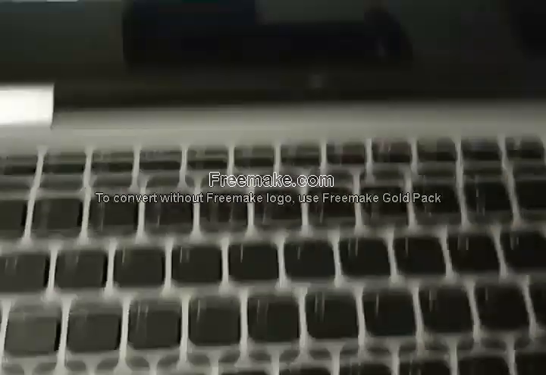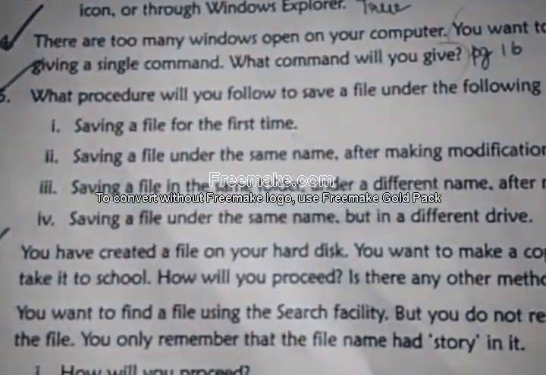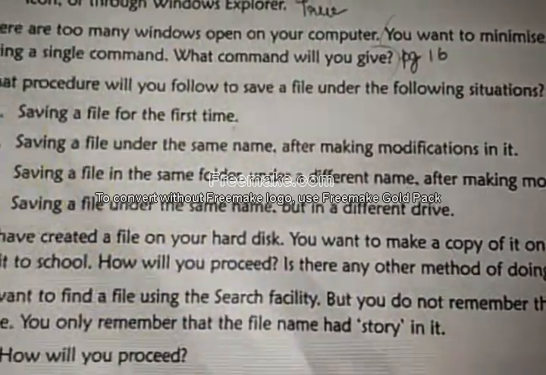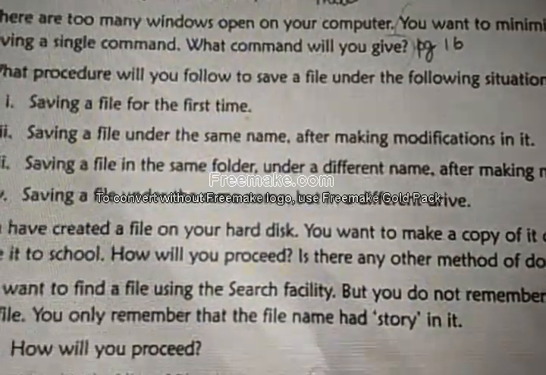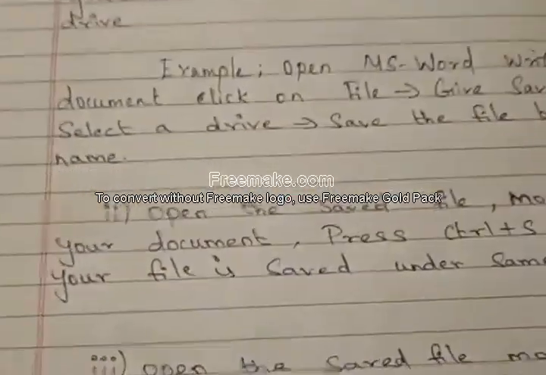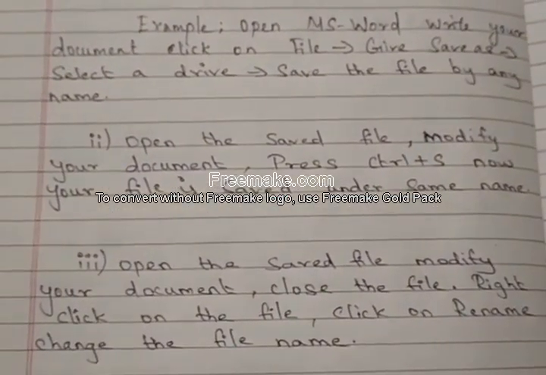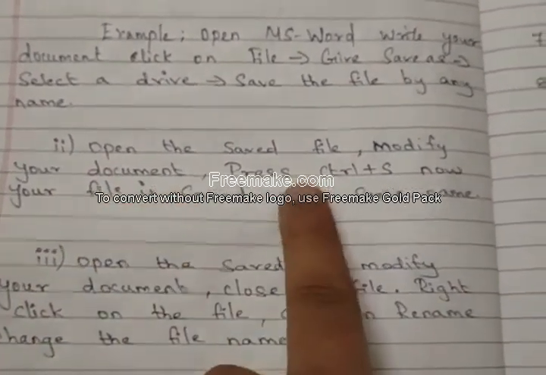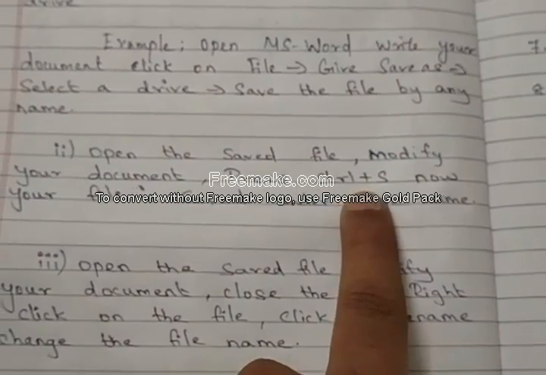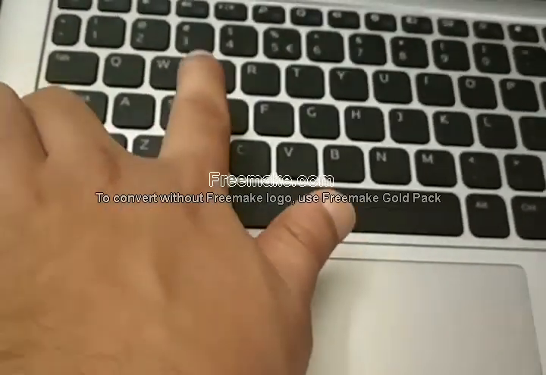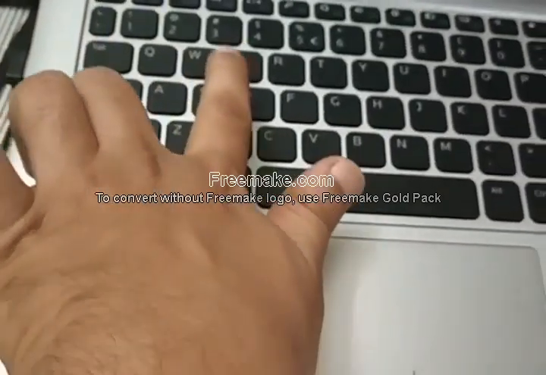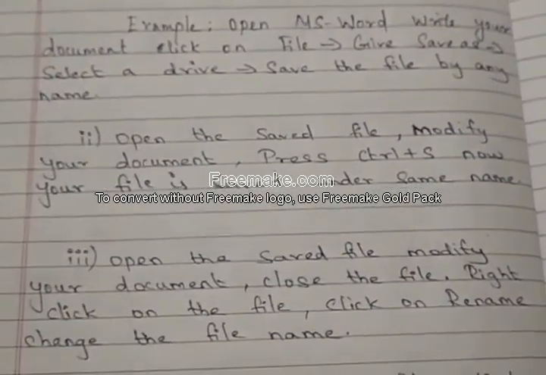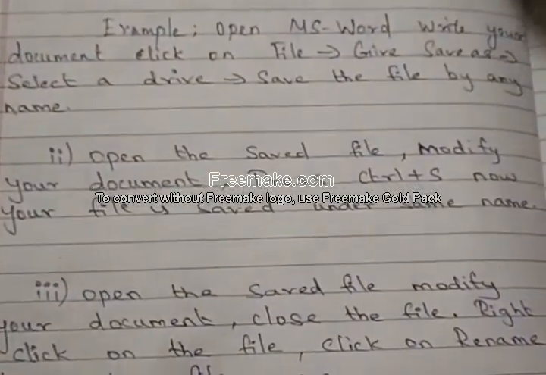Okay. Second question, in the same 5th question, second point, save a file under the same name after making modification in it. You should save the file under the same name after doing small modification. How to do that? Second one, open the saved file. You have already saved that file, right? Open that. Modify your document. Press Ctrl S. Ctrl S will save. See this, Ctrl and S. You should press like this. Press Ctrl S. Now your file is saved under the same name.